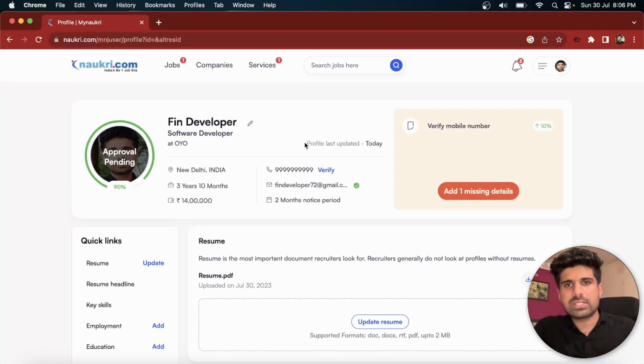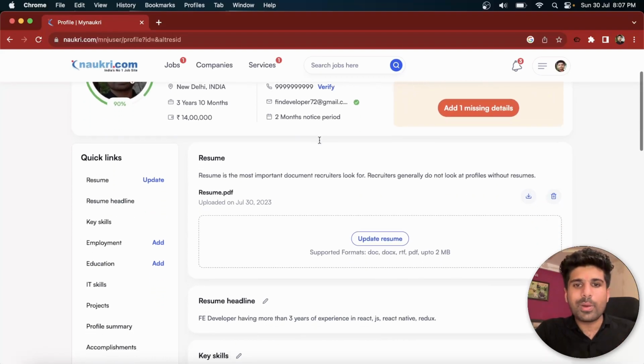Many of my friends even use this technique, and I also used it. They try to update their profile 2 or 3 times in a single day, so that every time a recruiter comes, they see that your profile got updated today only, let's suppose, 2 or 3 hours before. So your profile is going to be recommended by Naukri.com, and that is quite an essential thing which is required in order to attract recruiters and to list your profile in their search results.